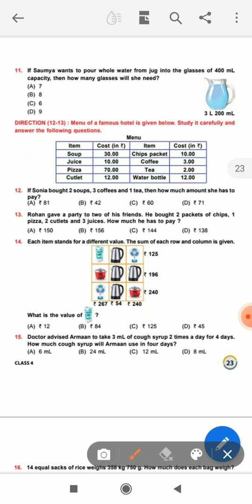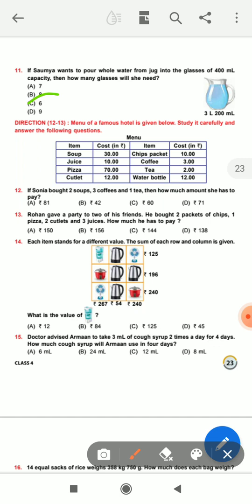Convert to milliliter: 3 into 1000 is 3000 plus 200 is 3200 milliliter. 3200 divided by 400 is equal to 8. So the answer is option B.